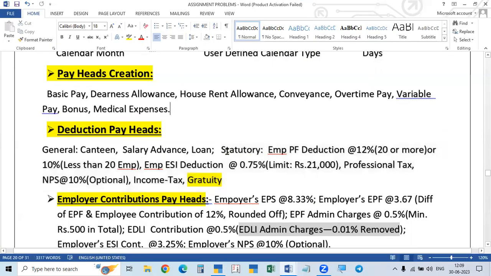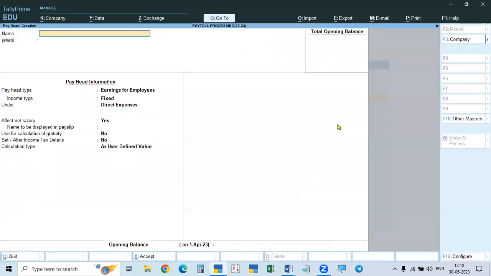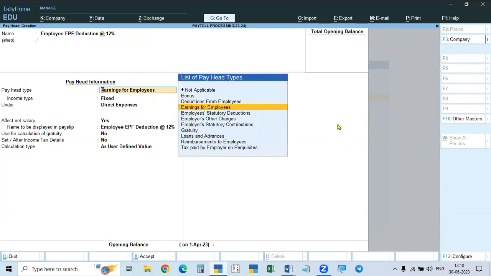So the first one is employees provident fund deduction 12%. From the salary of the employee, we have to deduct provident fund at the rate of 12%. So it is called employee EPF. It is called EPF deduction at the rate of 12%. So employee EPF deduction at the rate of 12%. So this is deduction from employee.